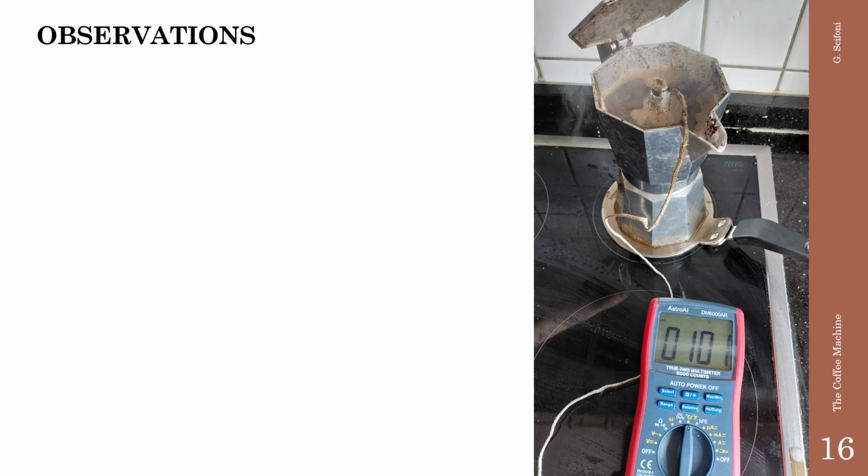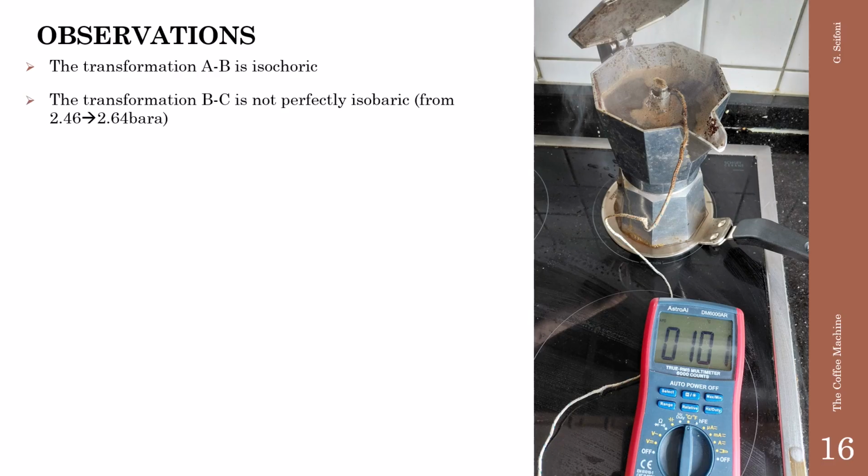Some observations. The transformation AB is isochoric. The transformation BC is not perfectly isobaric because the pressure raises from 2.46 bar absolute to 2.64. That is because we have measured 126 instead of 123 degrees.